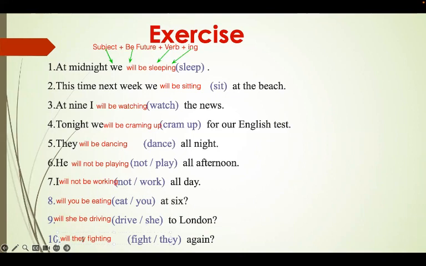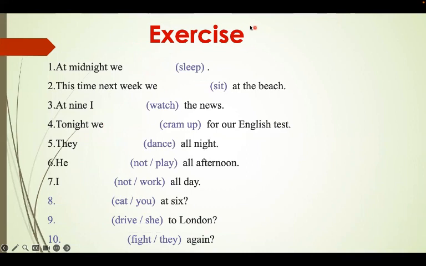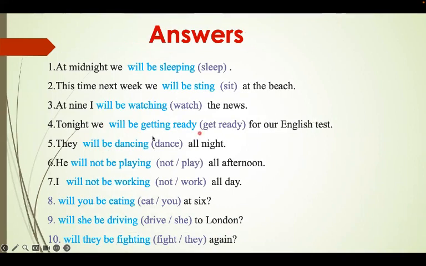Will they be fighting, okay? Will they be fighting? Don't forget the structure. Will they be fighting again? Okay, very good. Now let's correct together. This is the correction. So you can have a look at the answers and you can correct if you have any mistakes.